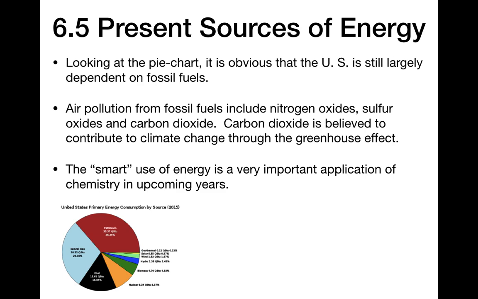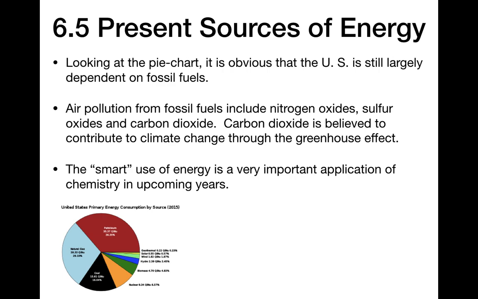If you look at this pie chart of energy use, you can see that fossil fuels, even in the modern age, still dominate our energy use, with petroleum being the highest amount of energy, most of that used in transportation, natural gas being used mainly for heat, and then coal and some natural gas being used for electrical energy production.